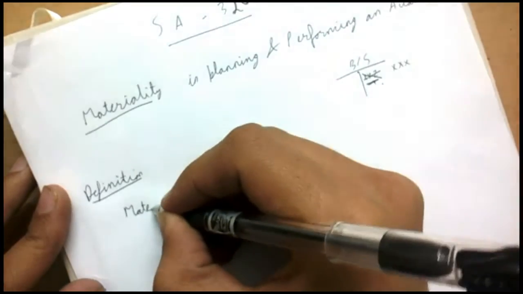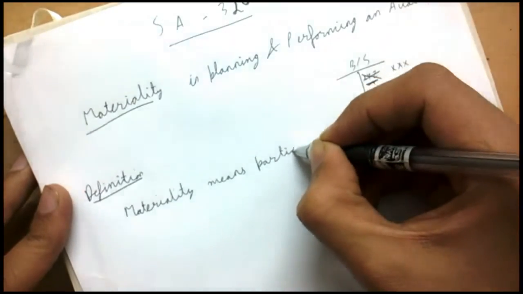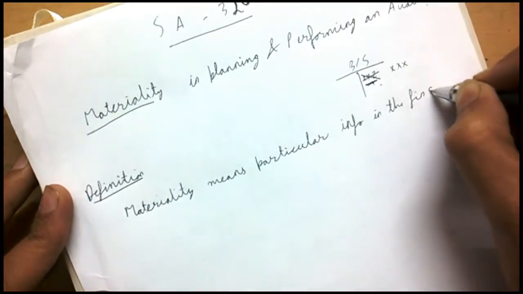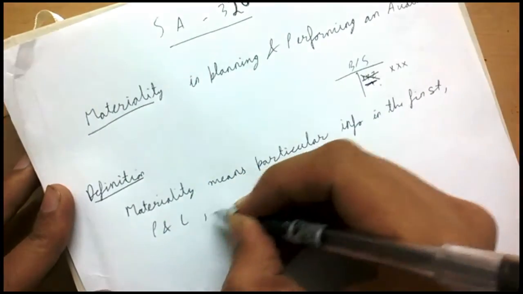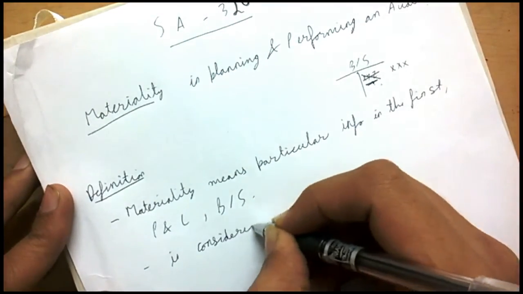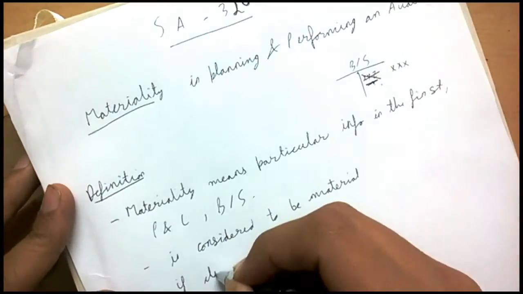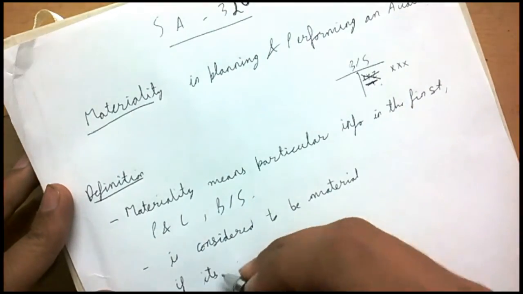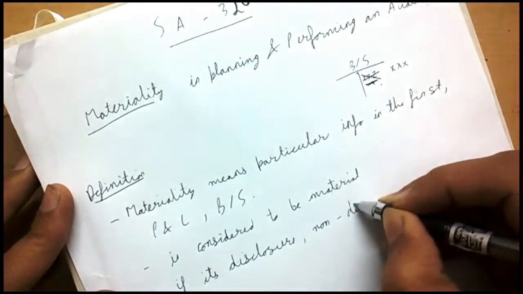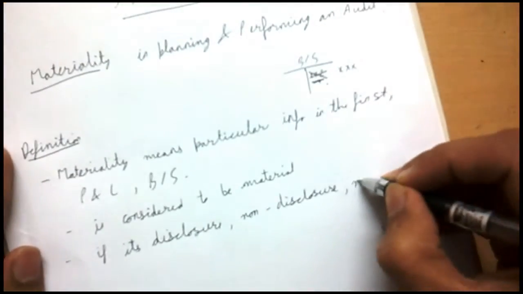Materiality means particular information in the financial statements. In the financial statements, we can say the profit and loss account or the balance sheet, is considered to be material if its disclosure, that is, if XYZ is shown in the balance sheet, or if it is not shown, that is non-disclosure, or if it is shown at an improper value, that is, misstated.